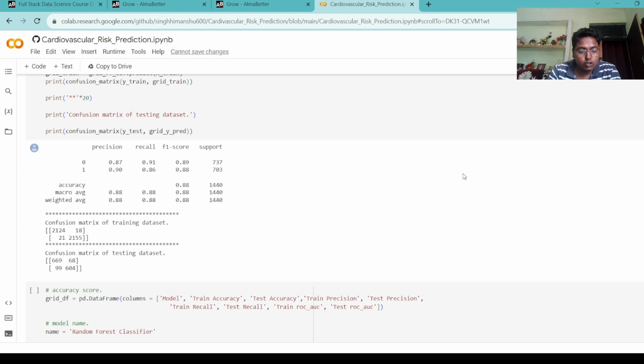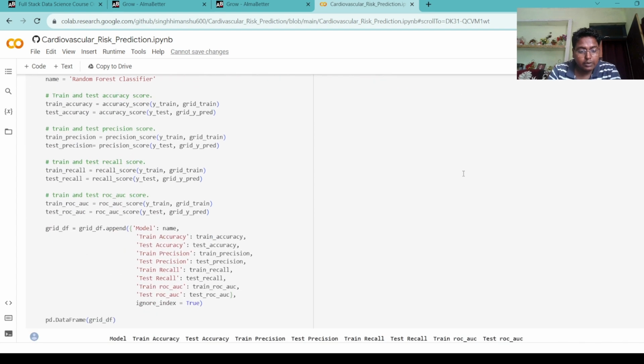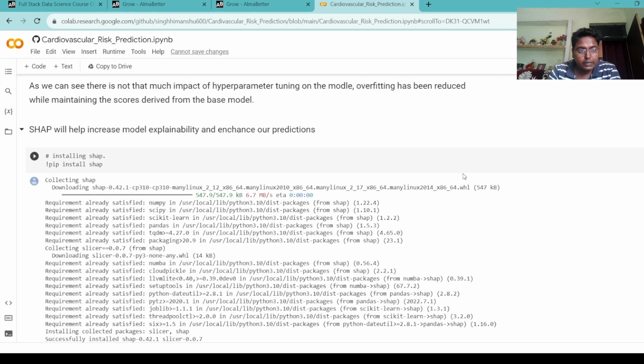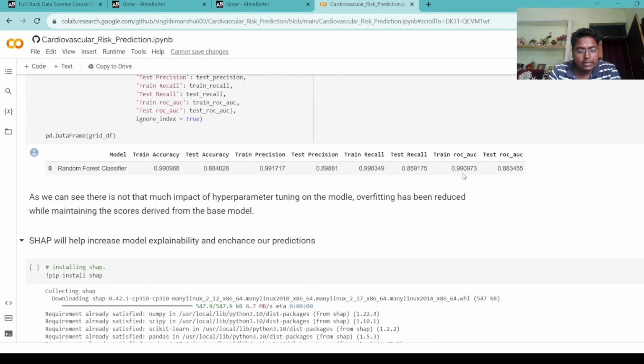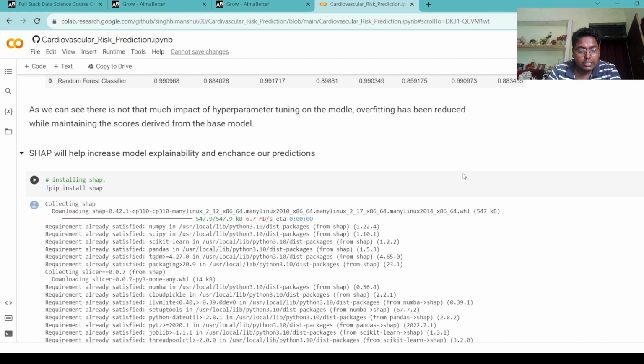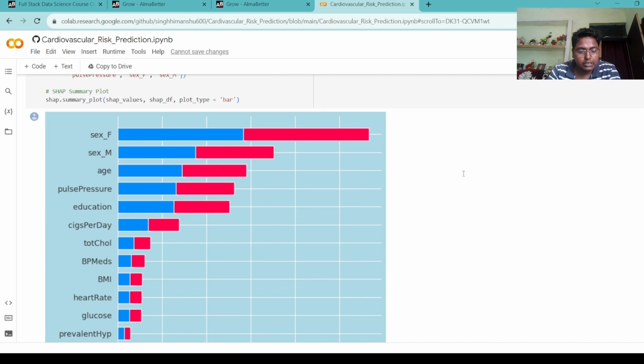In a Jupyter environment, please rerun this cell so the HTML representation is trusted in the notebook. After this, as we can see, there is not that much impact of hyperparameter tuning on the model. Overfitting has been reduced while maintaining the score derived from the model. Installing SHAP, and through this we represent the feature importance.